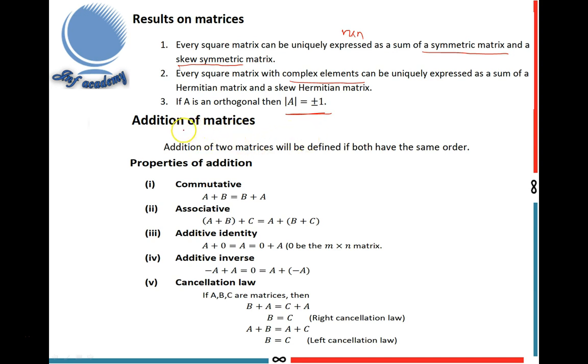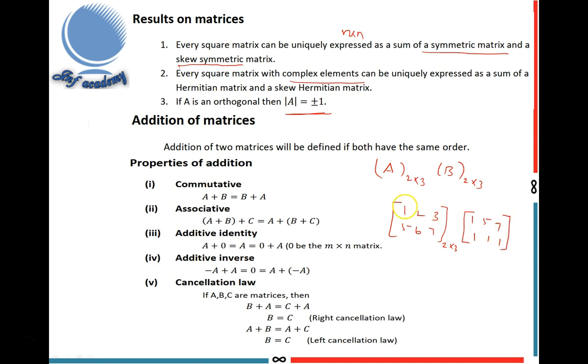Next I will explain addition of matrices. Addition of two matrices will be defined if both have the same order. Then only it will be defined. That means suppose A matrix has the order 2 by 3, then B also 2 by 3. How to add? 1, 2, 3, 5, 6, 7. This is a 2 by 3 matrix. And I took another 2 by 3 matrix: 1, 5, 7, 1, 1, 1.